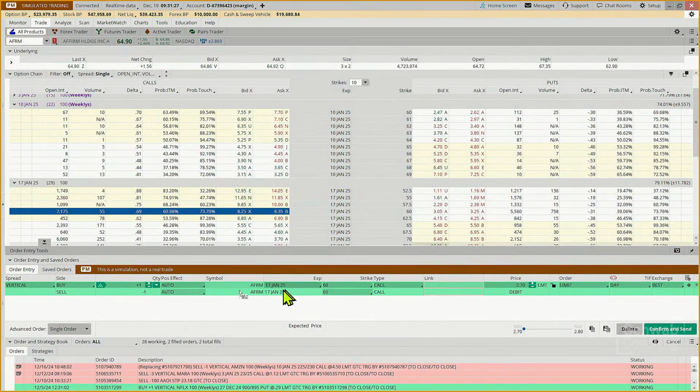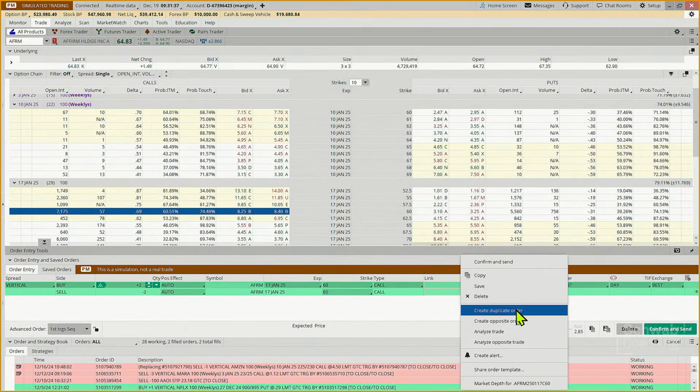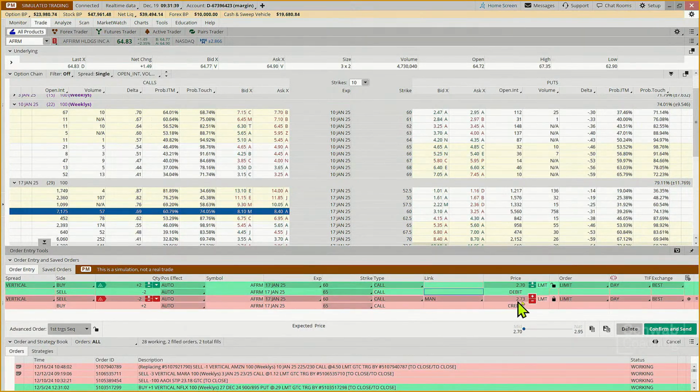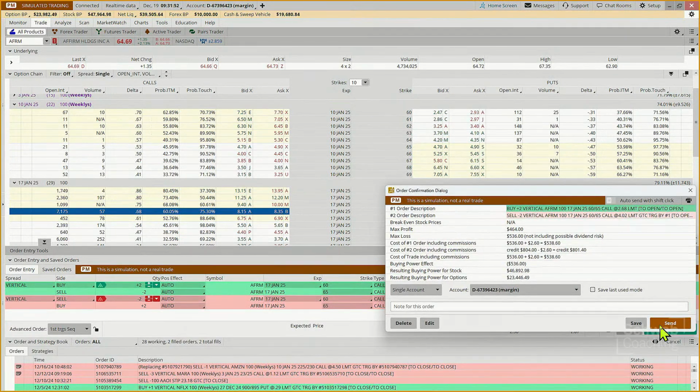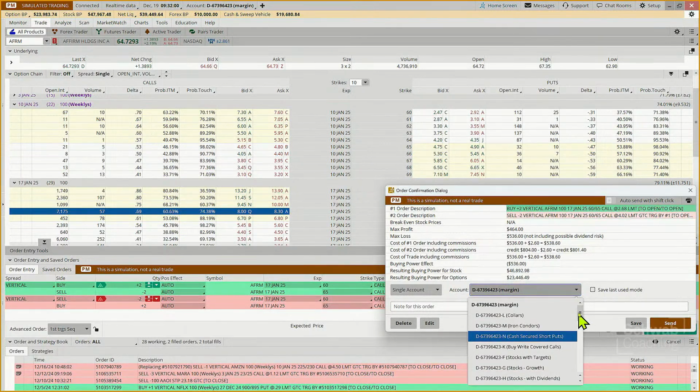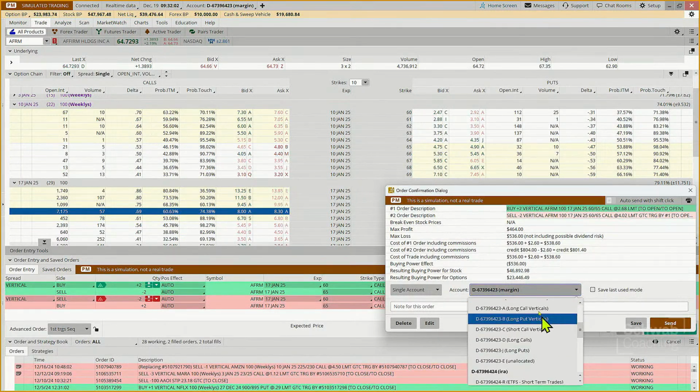So how many of these are we going to do? We're going to do 2 because that puts us at $540 worth of risk. Single order, first trigger sequence, right click. God, the price keeps going up as we look at it. Okay, so 270. We're going to make this 402. Good till canceled. And then how often are we going to check these? Every day. Every other? No, every day.